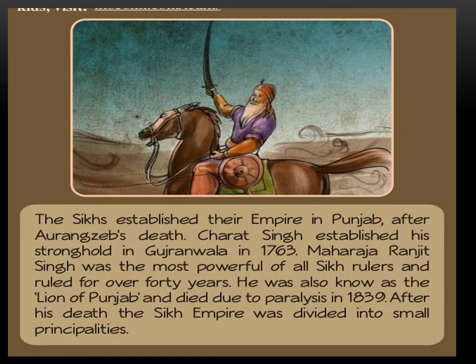The Sikh community established their empire in Punjab after Aurangzeb's death. Charat Singh established his stronghold in Gujranwala in 1763. Maharaja Ranjit Singh was the most powerful of all Sikh rulers and ruled for over 40 years. He was also known as the Lion of Punjab and died due to paralysis in 1839. After his death, the Sikh empire was divided into small principalities.